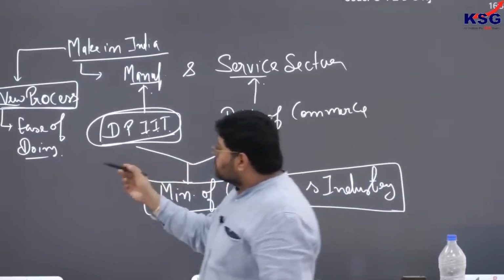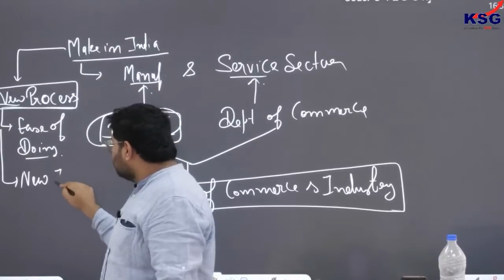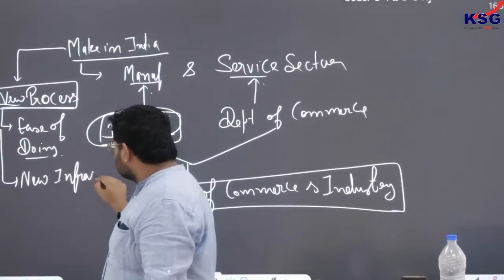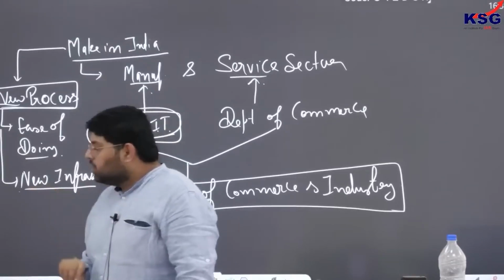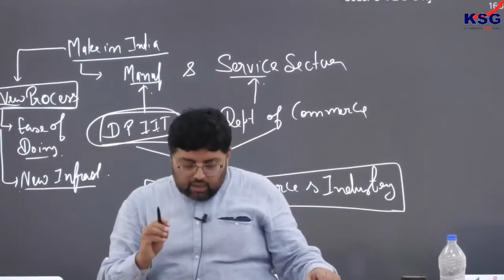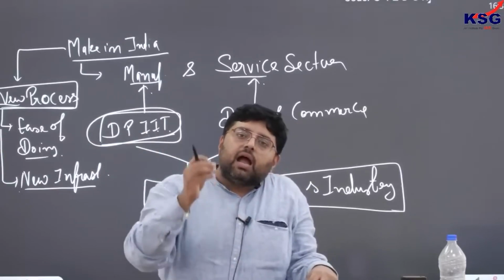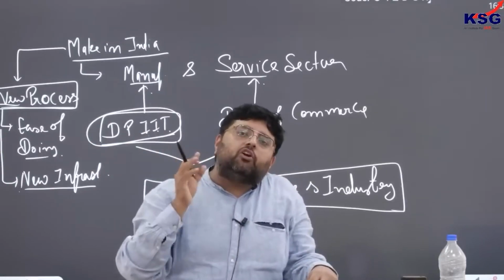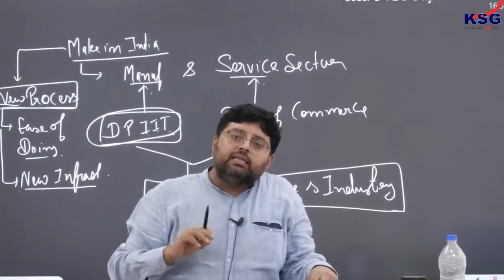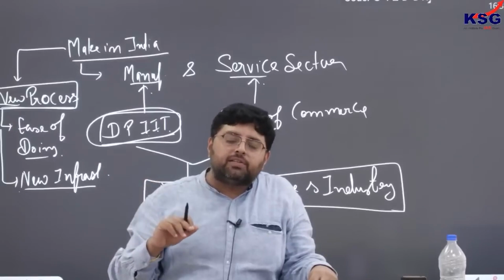this is the new process. Now when we talk about new infrastructure, although we have a separate topic also in infrastructure, my focus here is that I have to reduce my logistic cost. That can be reduced by taking certain actions, which I'll tell you in the infrastructure chapter.